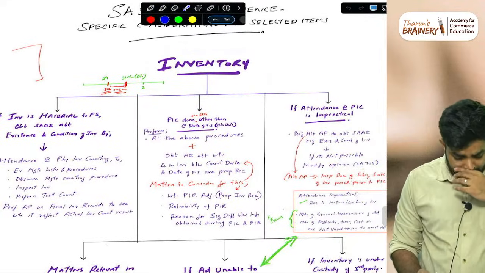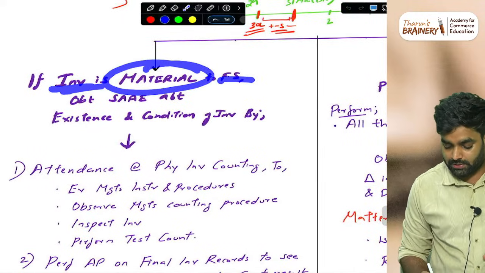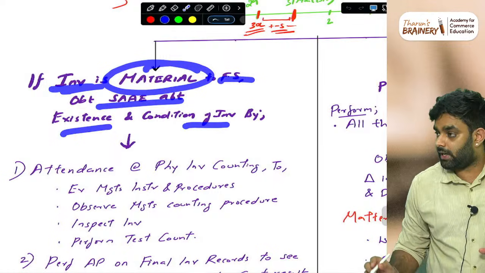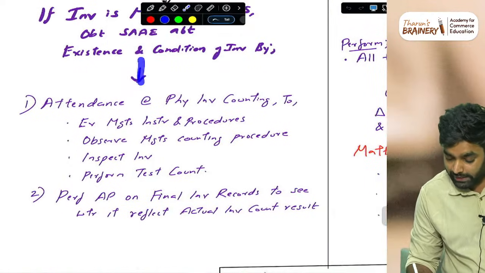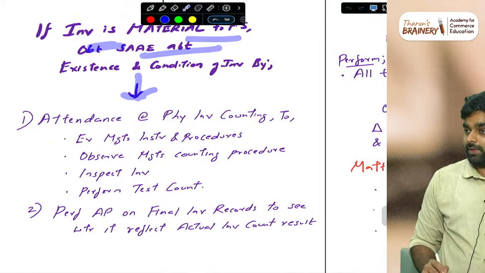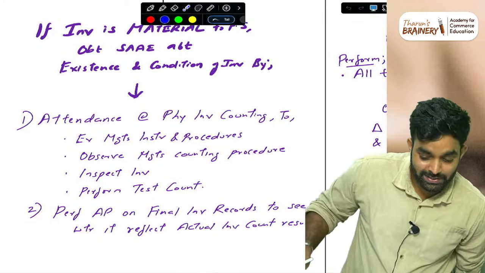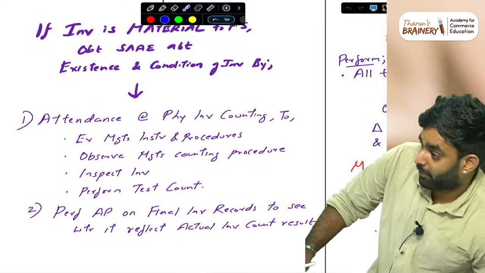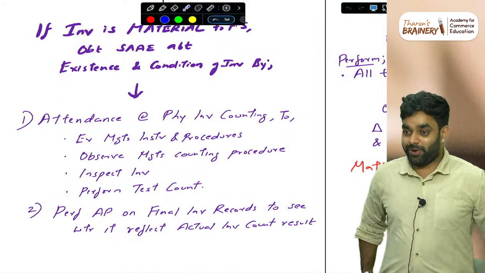Inventory, basic things, whatever we knew. If inventory is material to the financial statements, obtain audit evidence about the existence and condition of inventory. This will be there in every book. In 99% of cases inventory is material to the financial statements, but still they have written the word material, so you have to keep everything line by line. We don't know how they are going to frame the question.